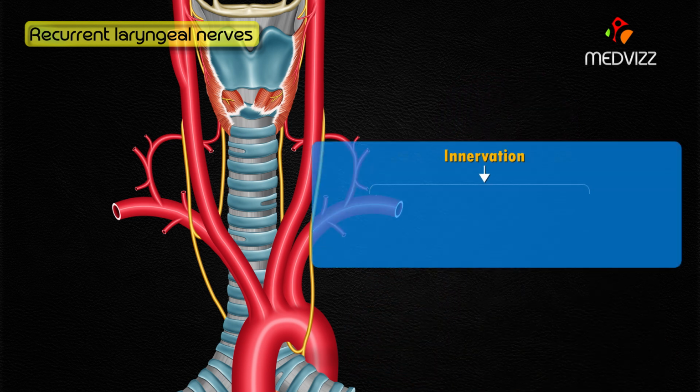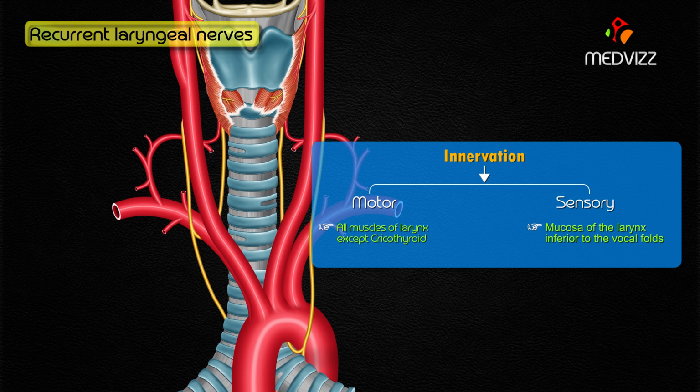They provide motor innervation to all muscles of the larynx except the cricothyroids, as explained over here in the nerve section of the larynx, and provide sensory innervation to the mucosa of the larynx inferior to the vocal folds.